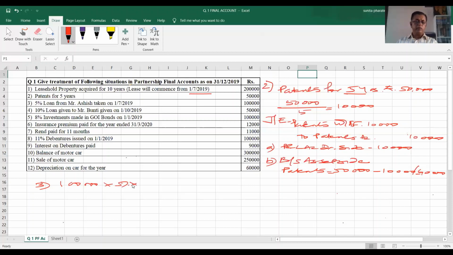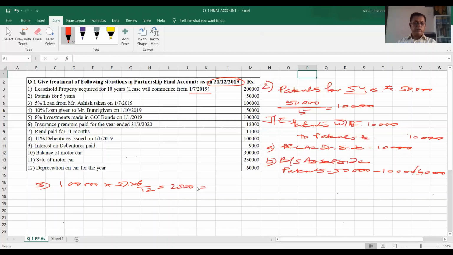For how long will it be there? The loan was taken on 1st July 2019. Our year ending is 31st December 2019. For every point, we must remember our year ending, that is 31st December 2019. It means from 1st July to 31st December, the period will be 6 by 12, that is 6 months. What is the yearly interest? Yearly interest will be 5,000 rupees. Therefore, half yearly interest will be 2,500 rupees.